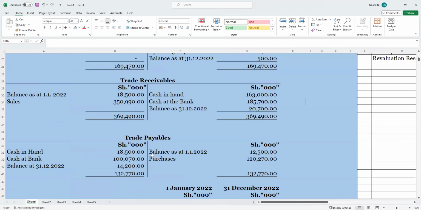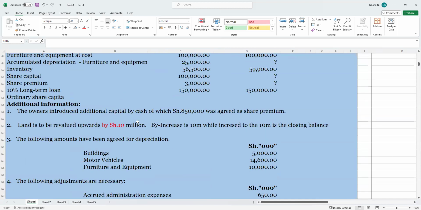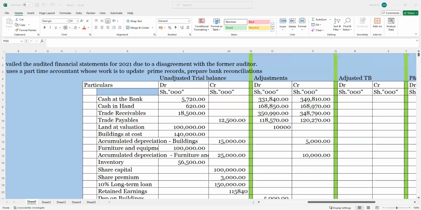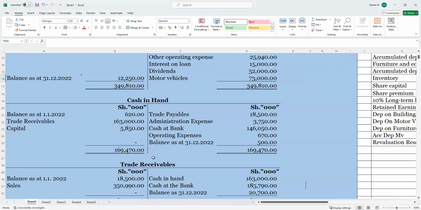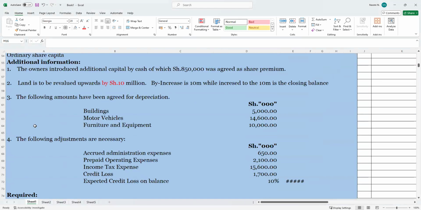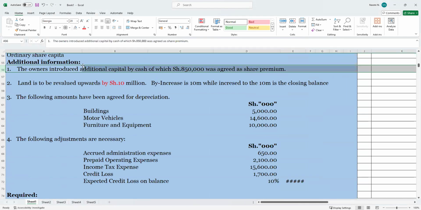Okay, so now we can proceed. Maybe what we can do, we can literally adjust everything. Then we can see on what to do. So here we will come here and do the adjustment here.